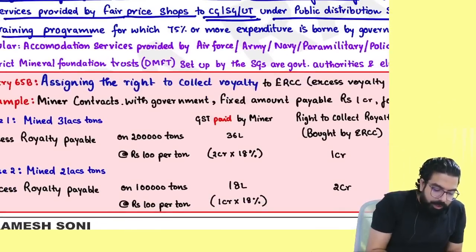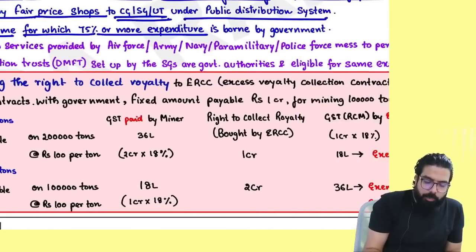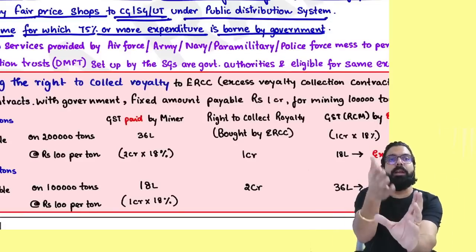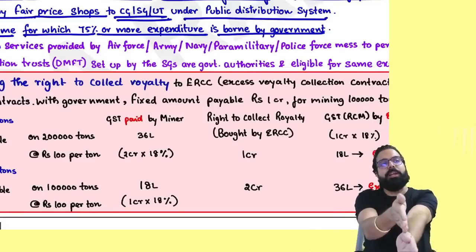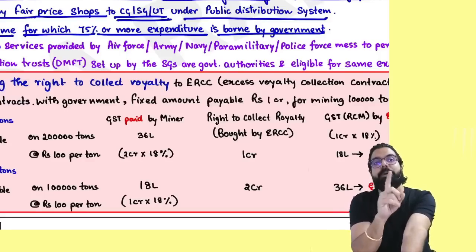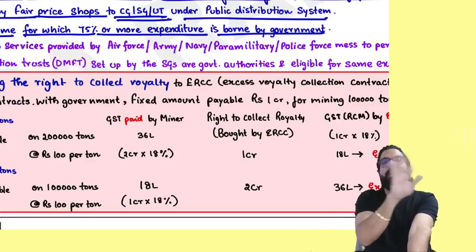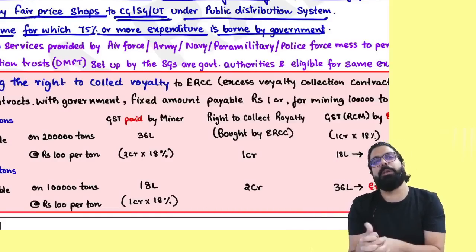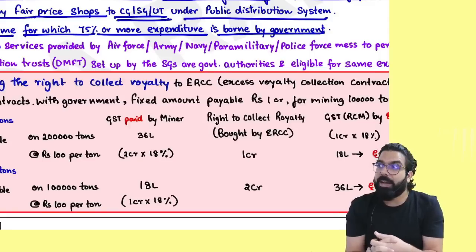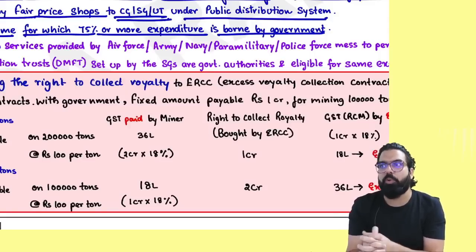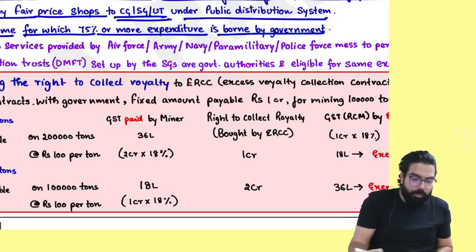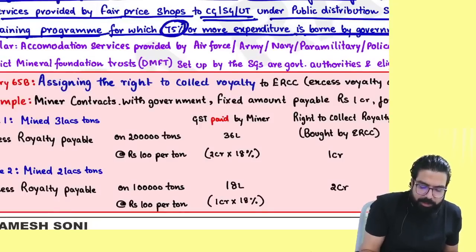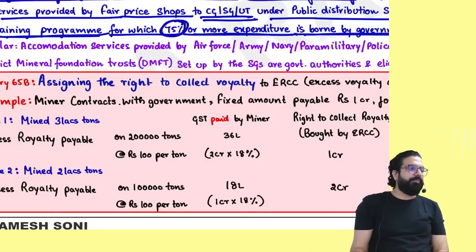Next. Training program for which 75% or more expenditure is borne by the government. If I gave a training program to government employees and the government gave me the money, remember, if 75% or more is paid by the government, then I will not charge GST on the total amount. If supposingly the government is bearing only 50%, then whatever amount I am charging for my training program, I have to charge GST. Remember, what is exempt is only a training program for which 75% or more of the expenditure is borne by the government.